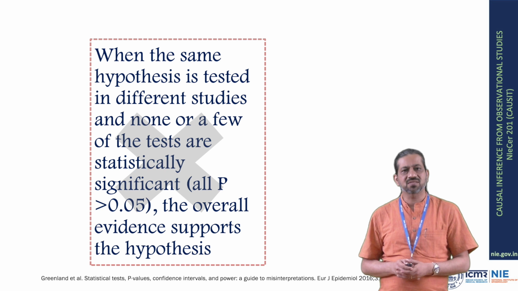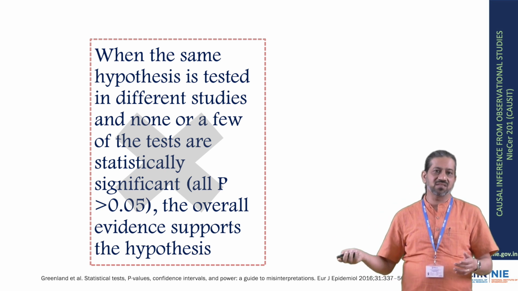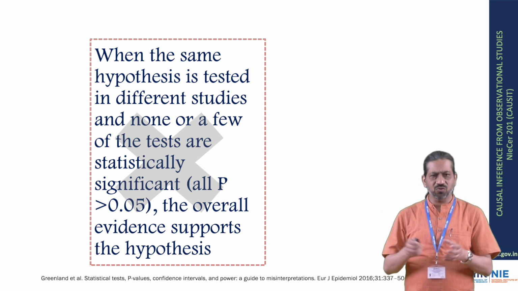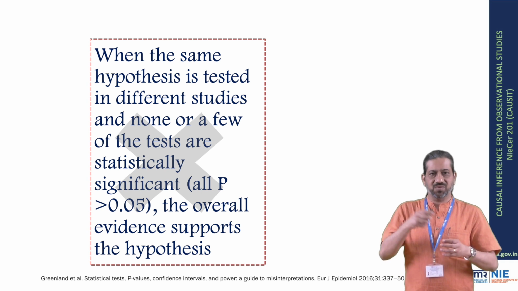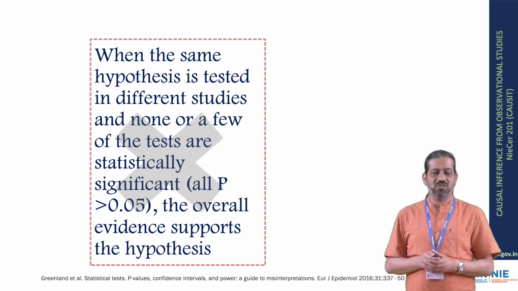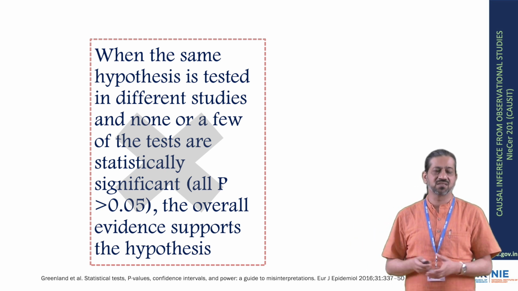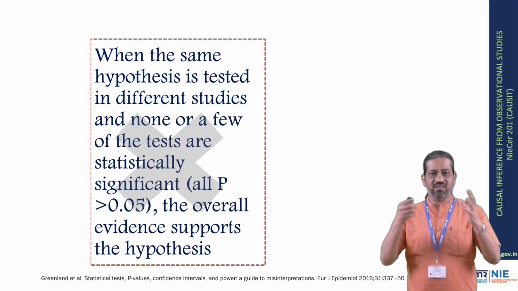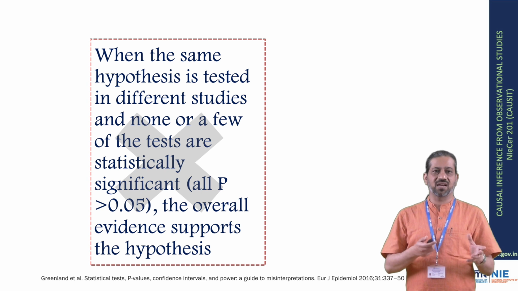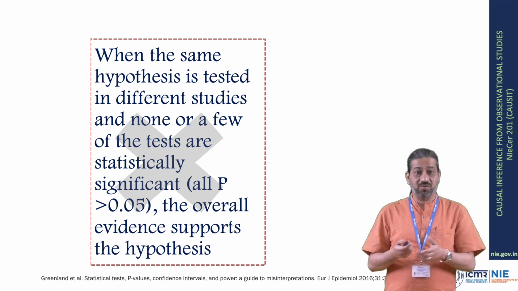When the same hypothesis is tested in different studies, and none or few of the tests are statistically significant, meaning the p-values in all or most of these studies are more than 0.05, we say that the overall evidence supports the null hypothesis; we cannot reject it.